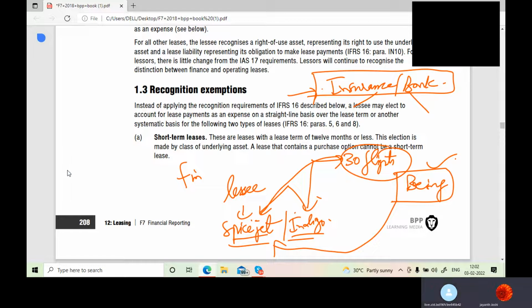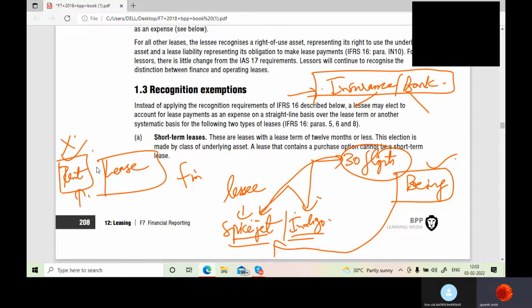What is the difference between rent and lease? Rent has to be paid every month, and if after one month you don't pay the next month's rent, the rental agreement gets cancelled. In case of lease, there's no such problem, it can continue for a longer period of time. Generally this is for a longer period of time, this is for a shorter period of time. Here also, if you don't pay the lease rental, then there's an issue, but you can manage with the lessor. You can have a discussion with the lessor, and delays would happen.